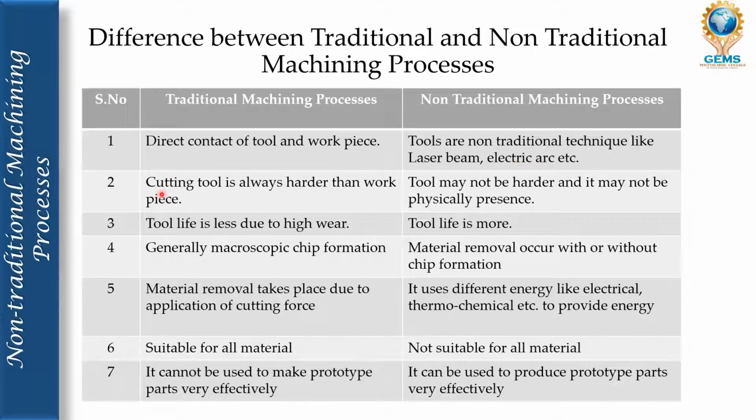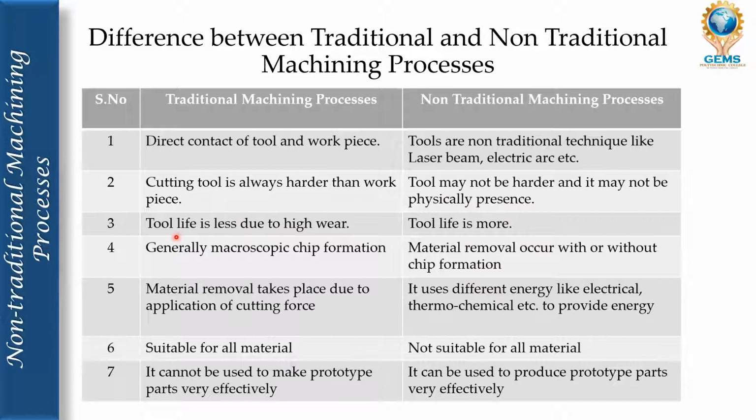In the traditional machining process, the cutting tool is always harder than the workpiece. Yes, if it is harder, then only will the tool have a longer life; otherwise, if the workpiece is harder than the tool, the tool will easily break. So here the cutting tool is always harder than the workpiece. In the non-traditional machining process, the tool may not be harder and it may not be physically present. There is no need for the tool to be harder, and in some cases the tool may not be physically present at all.